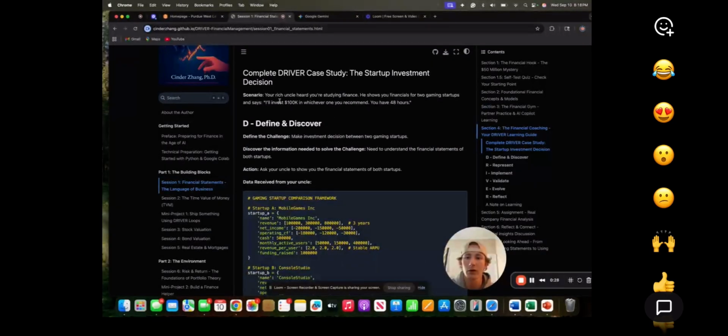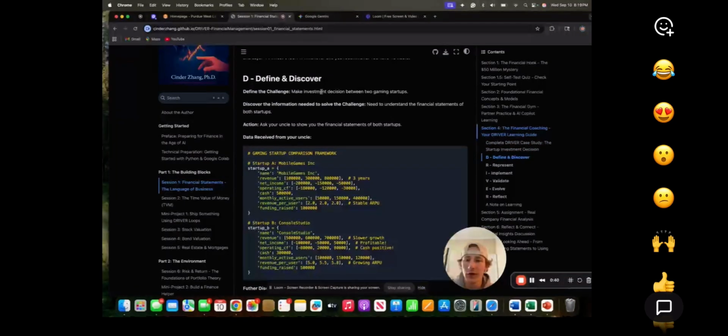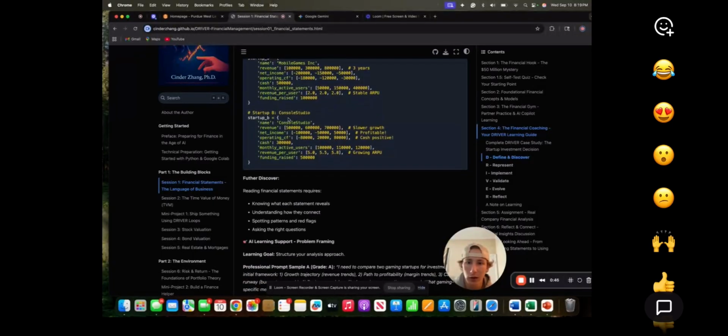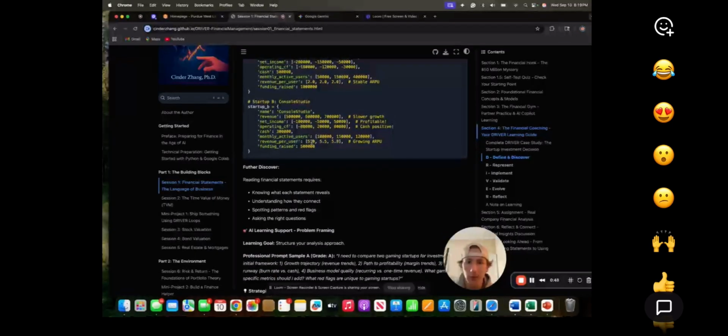So the scenario starts with your rich uncle heard you were studying finance. He shows you financials for two gaming startups and says, I'll invest 100K in whichever one you recommend. You have 48 hours. And then for the define and discover, they gave us all of the startup. We have Mobile Games Incorporated, which is startup A, and then Console Studio, which is startup B.